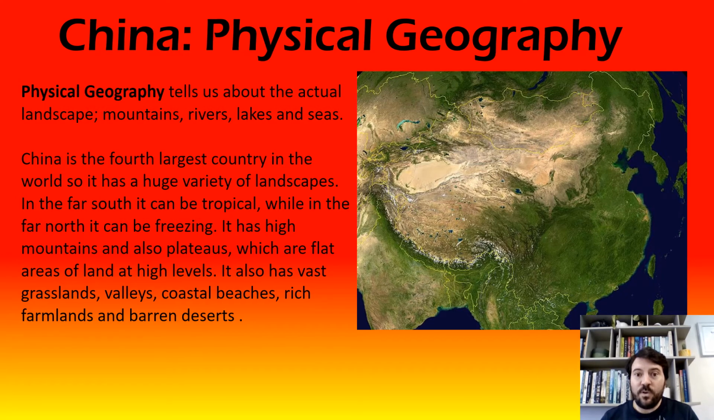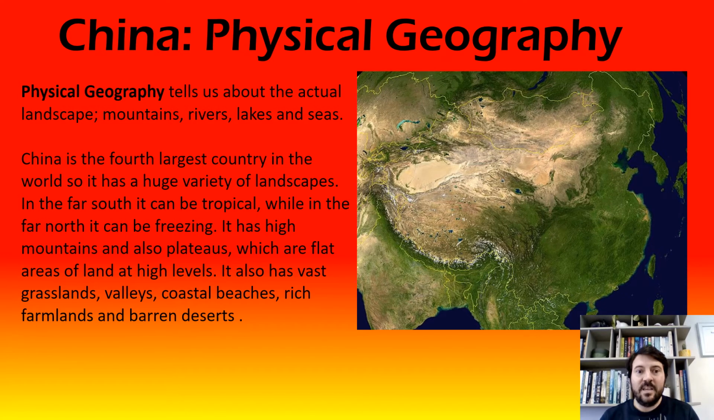Now, China is the fourth largest country in the world. So because of that, it has a huge amount of different types of physical geography. Like smaller countries, let's say, for example, Ireland. A lot of Ireland is quite similar. It's got a similar climate in all parts of Ireland. Some parts of Ireland are high up in mountainous areas and some are low down near the coast. But apart from that, there's not a huge difference.